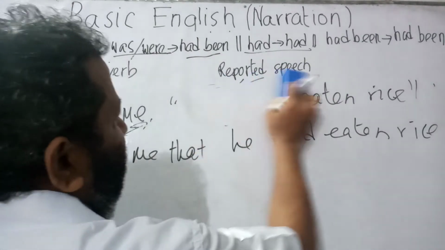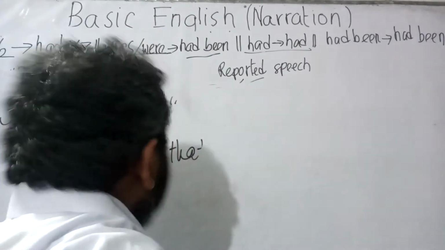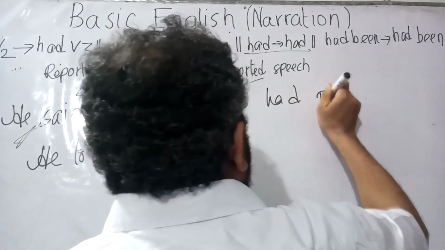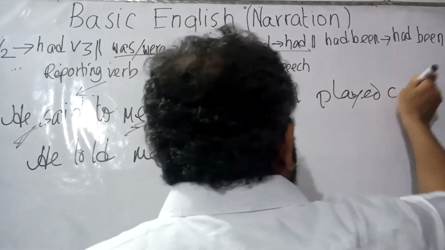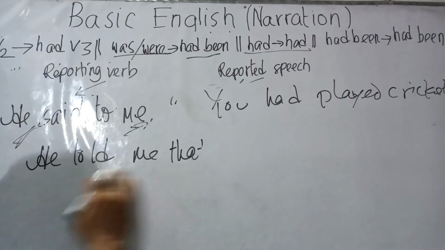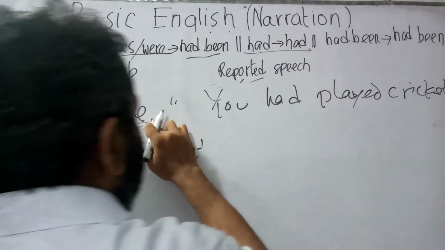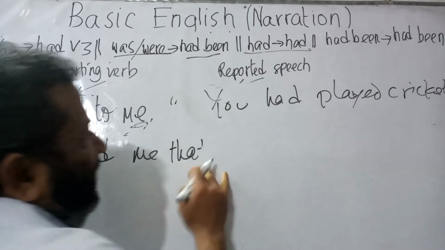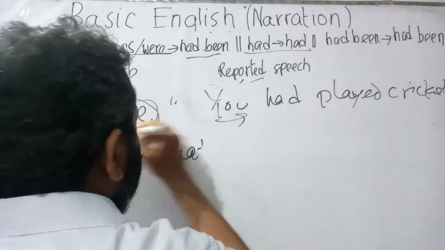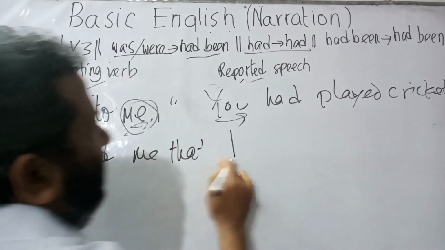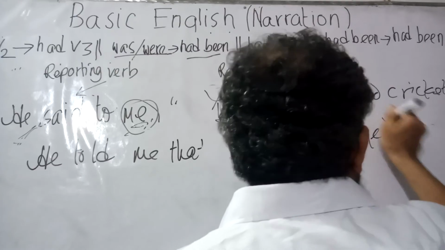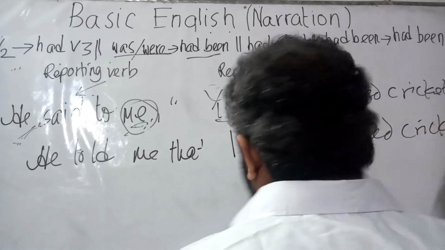Now let us write another sentence. He said to me, you had played cricket. Now "said to me" has been turned into "told me". So he said to me, he told me. The comma has been turned into "that". So he told me that. "You" would be replaced by the word "me". So instead of "me" it would be "I". So he told me that I had played. I had played cricket.